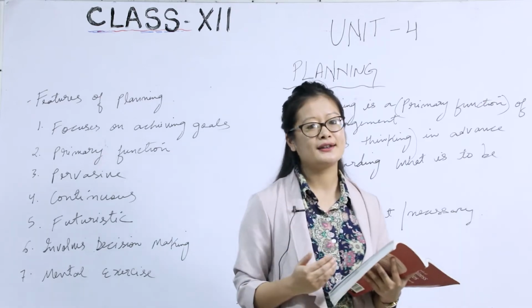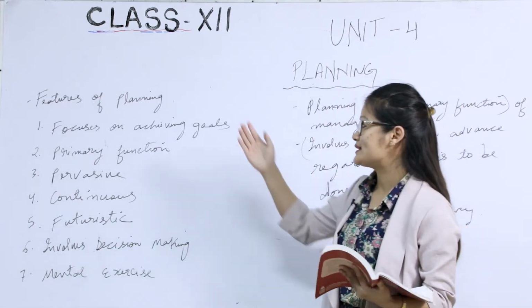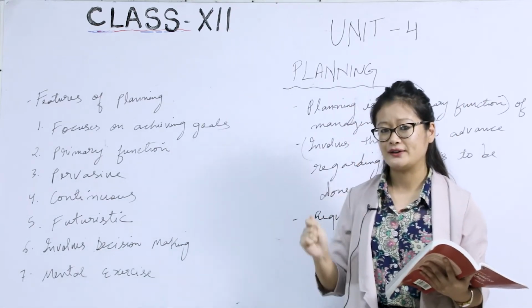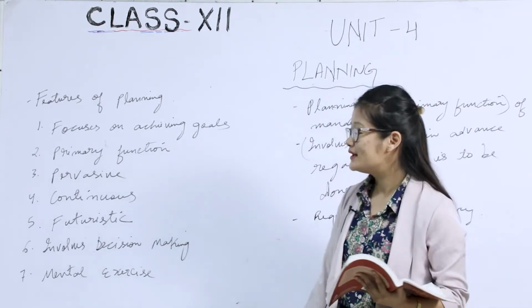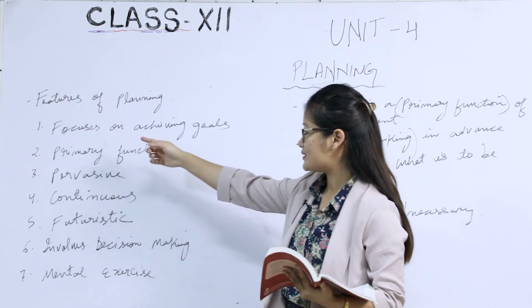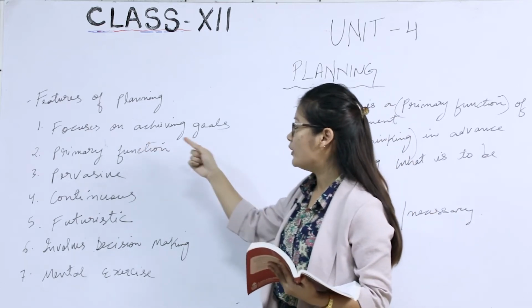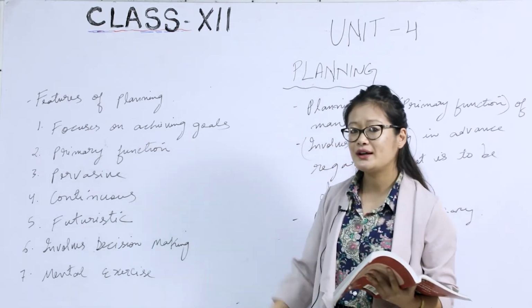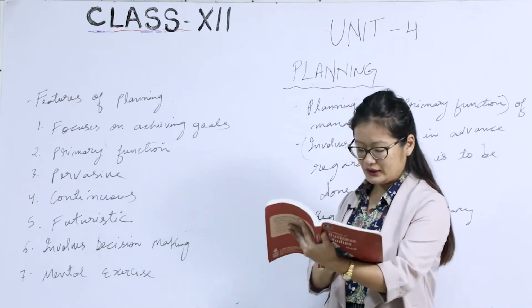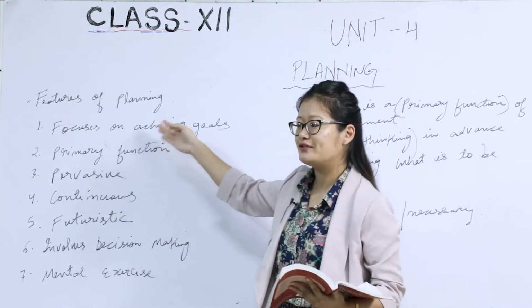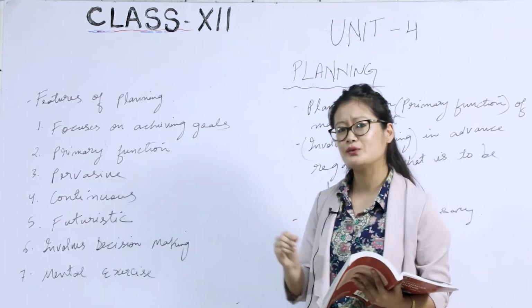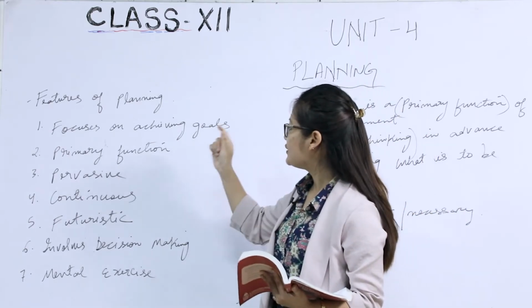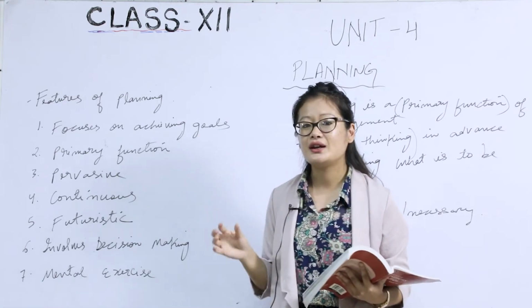Moving ahead, we will look into some of the features of planning. In your textbook, they have mentioned 7 points. The first feature is that it focuses on achieving objectives. The first and foremost feature is to achieve the objectives.